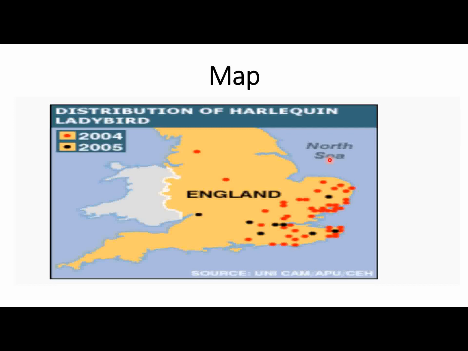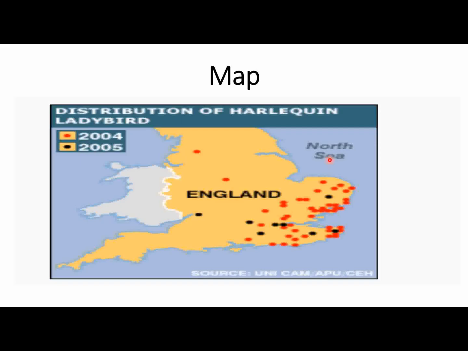So you have to speak like this. So let's do it one more time. The map provides information related to the distribution of harlequin ladybird. The primary feature highlighted in the image is North Sea and England.